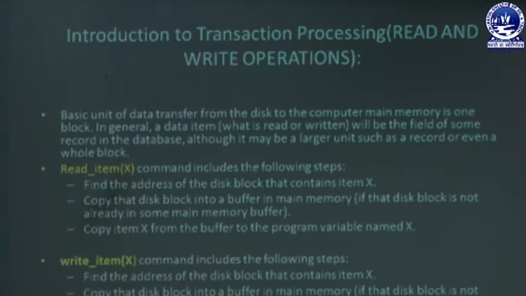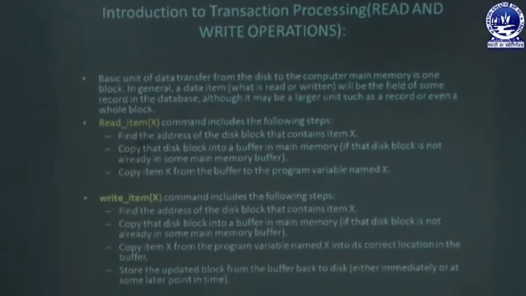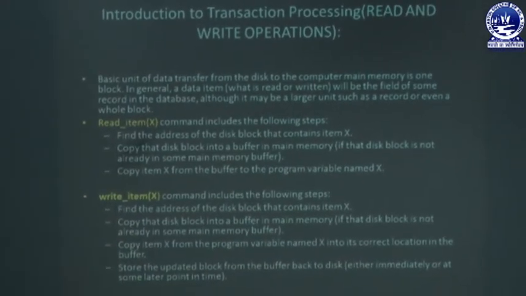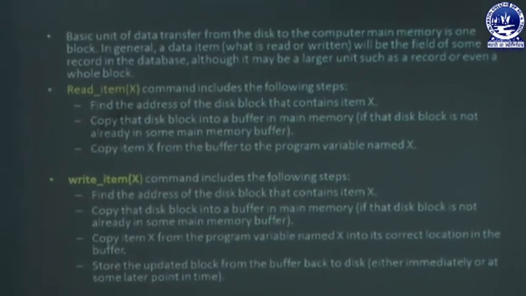Next, a brief idea about the read and write operations. The basic unit of data transferred from disk to computer main memory is one block.